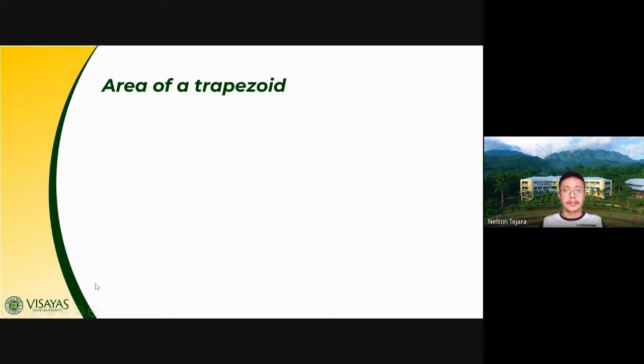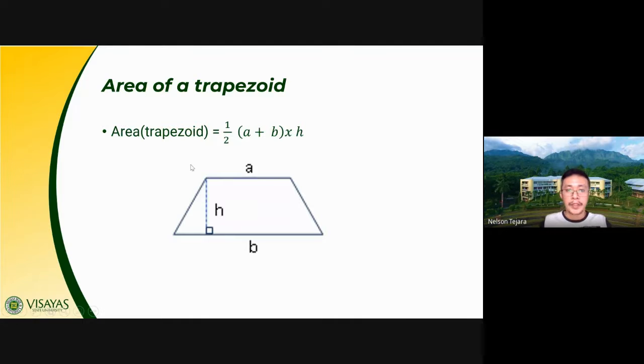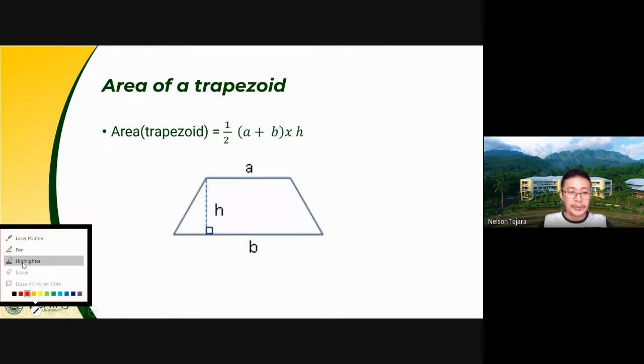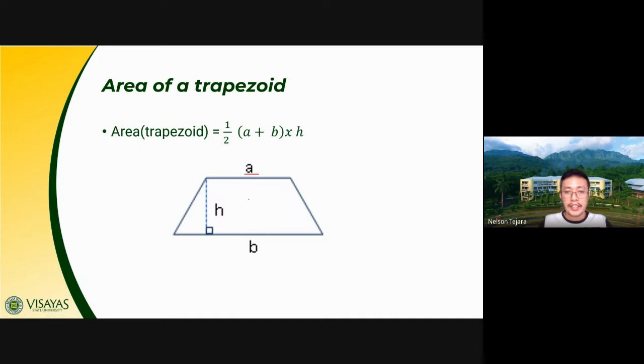Okay, so we have here the area of a trapezoid. Area, class, of a trapezoid, we have here base 1, which is represented as A, then this is your base 2, which is represented by the variable B, and then this is your height. Again, class, your height is drawn perpendicular to the opposite side of your trapezoid, and this is your height.